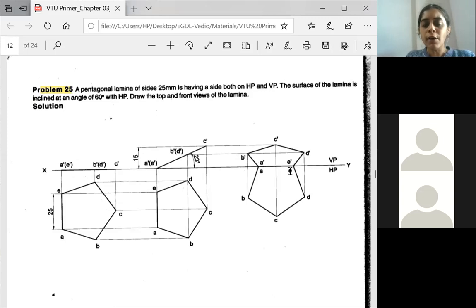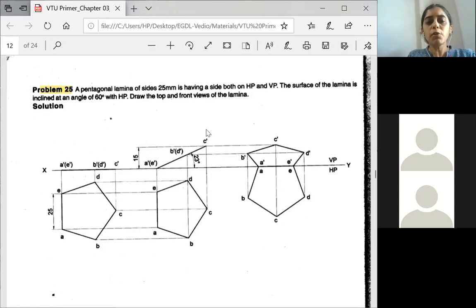This side is on VP and HP also, so it will be exactly on the XY line. So this AE you have drawn already, and the other A dash and E dash you draw, because the locus of A and the locus of A dash are on the XY line. So A dash will be here only, E dash also will be here. Then you read the remaining loci. Locus of B is meeting B dash at this point, so this is our B dash. Locus of C is meeting C dash at this point, so this is C dash. Then join all these with visible thickness lines. Then you will get the final stage of the problem.